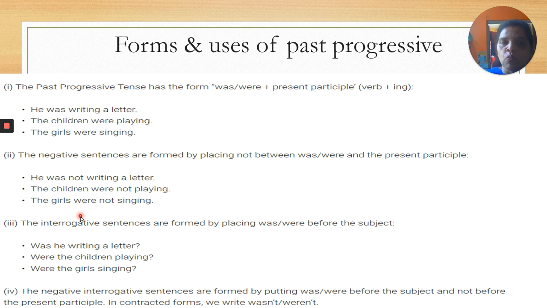Okay. Interrogative. Was he writing a letter? Were the children playing? Were the girls singing? And the negative interrogative sentences are formed by putting was and were before the subject. So this is the form.